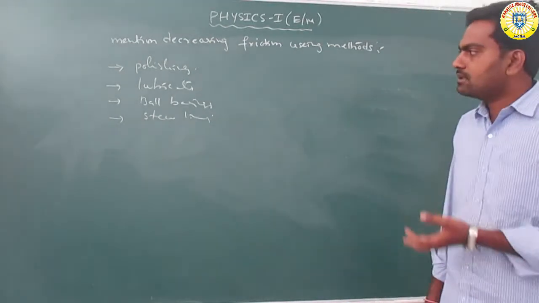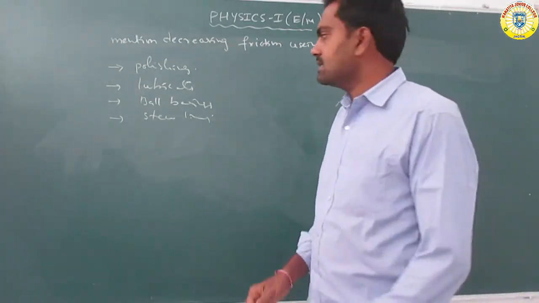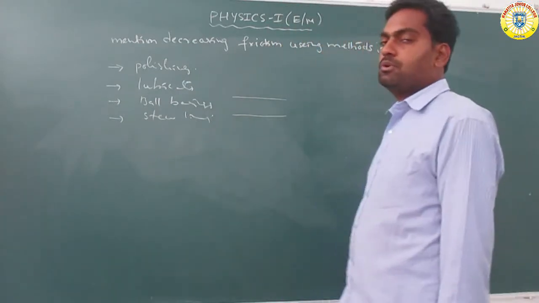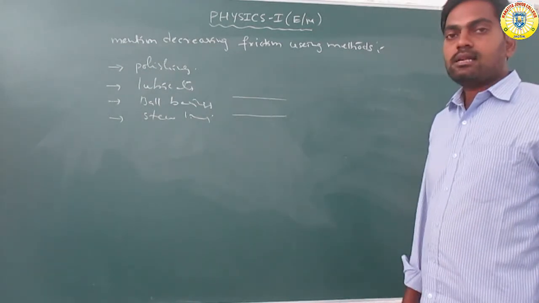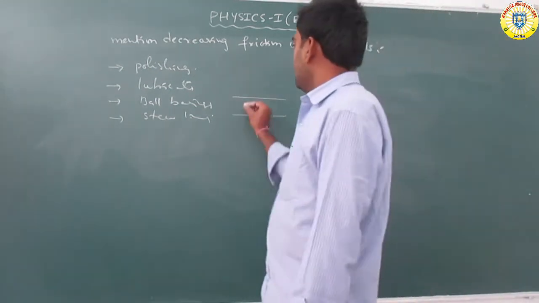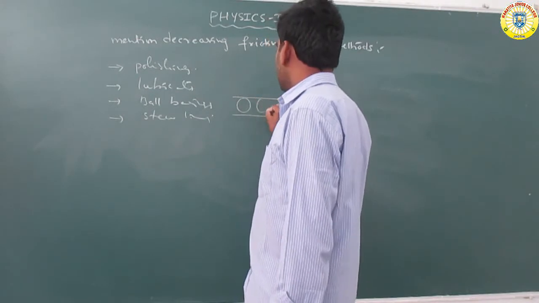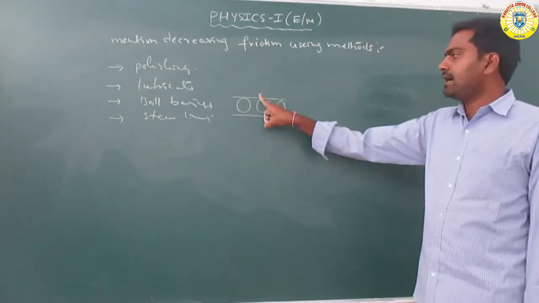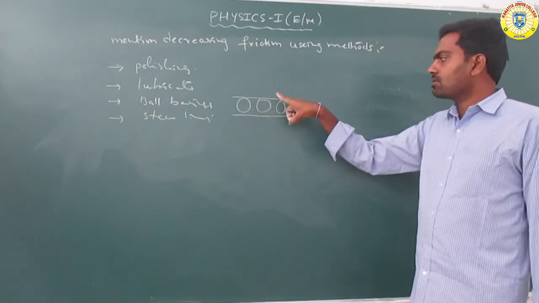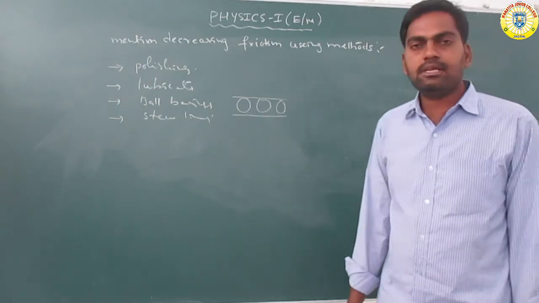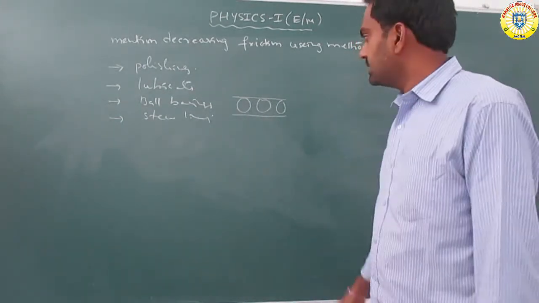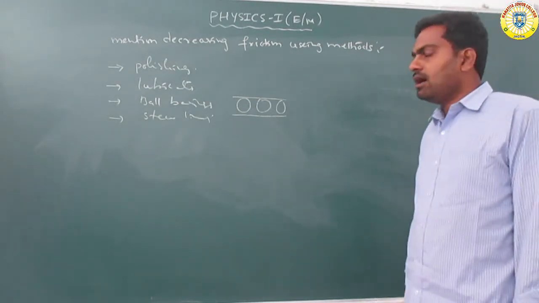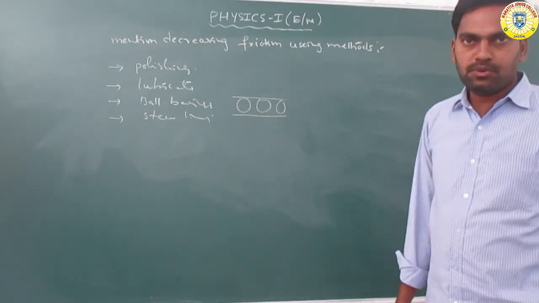Okay, now another method is ball bearings. Ball bearings are used when two bodies are sliding bodies. Between the sliding bodies, ball bearings are applied. The sliding friction is converted to rolling friction. Ball bearings are used to reduce the frictional force.